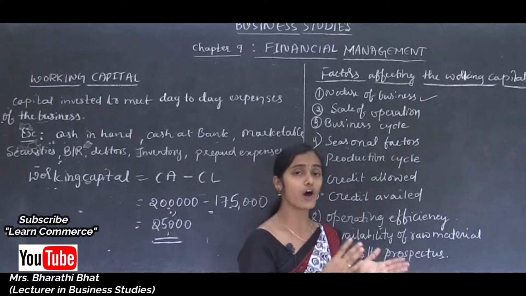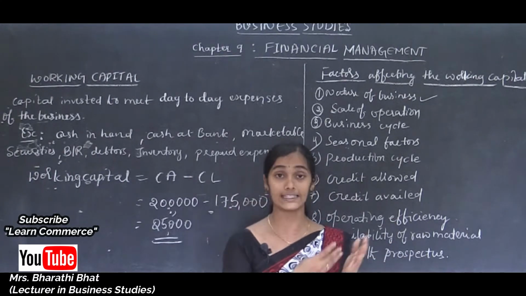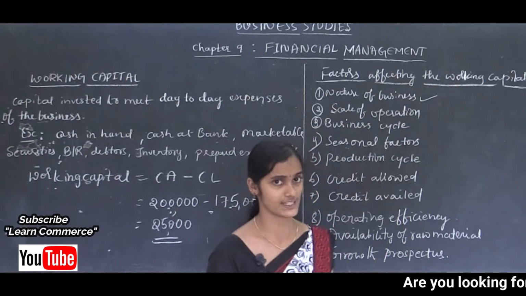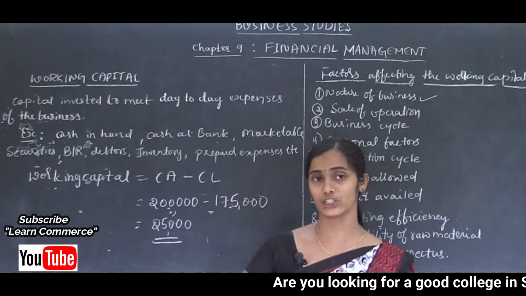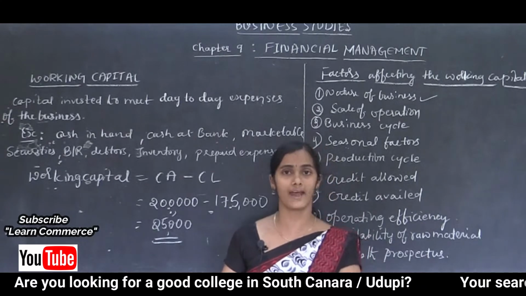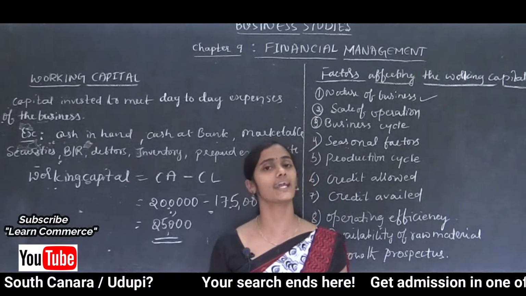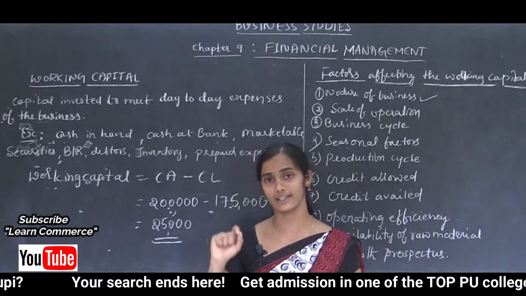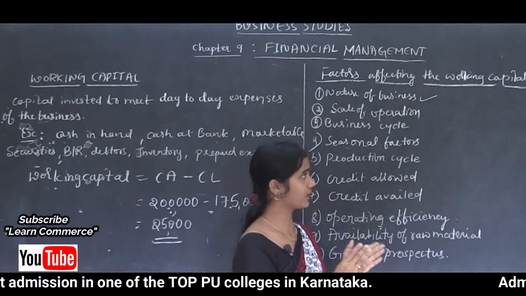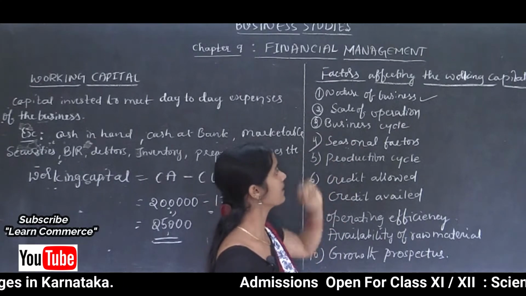For example, if an organization is running at a very small scale, then they require less working capital compared to the large scale organization. Large scale organizations' input is greater and their output is also good. That's why an organization operating at a larger scale requires a larger amount of working capital compared to the small scale organization.